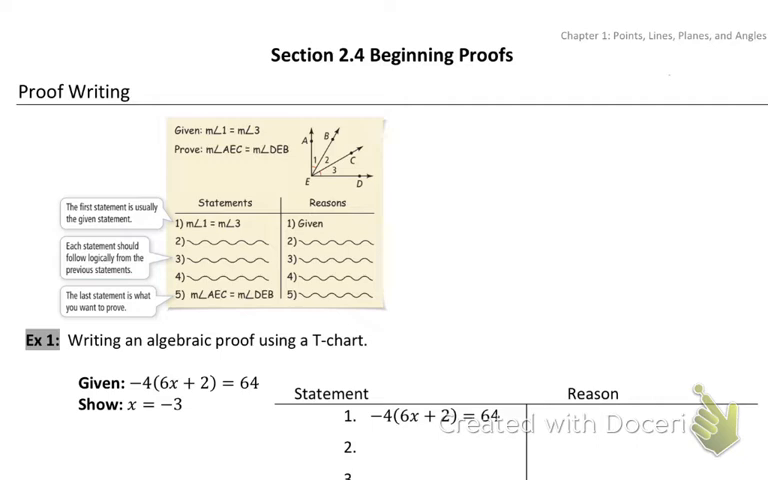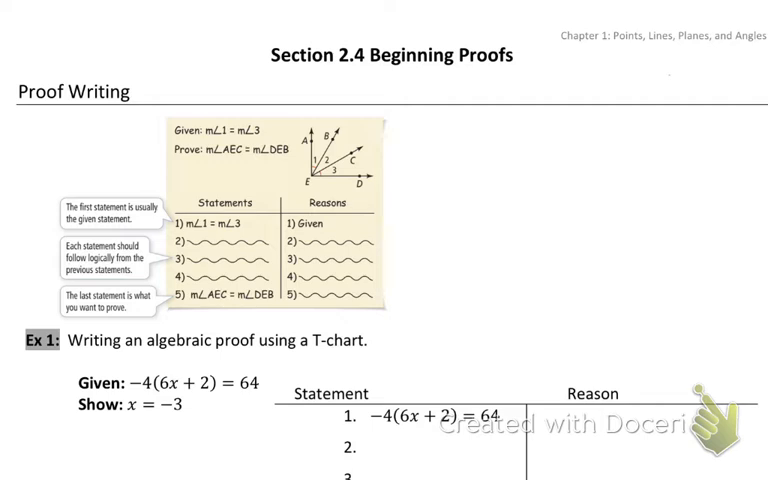And you create two columns like we did yesterday, where one side has your steps, the other side has your reasonings. This is called a T-chart or a two-column proof. There are other ones that we're not going to do. There's flowchart proofs. There are paragraph proofs. But in this class, we're just going to focus on the two-column proofs, which will look like this.